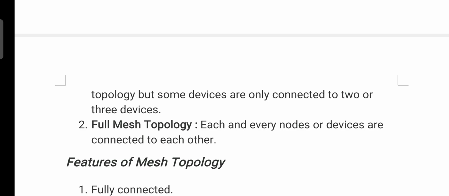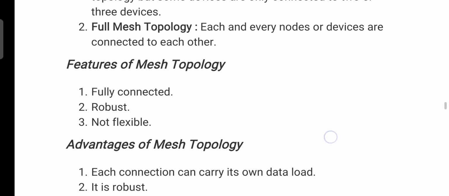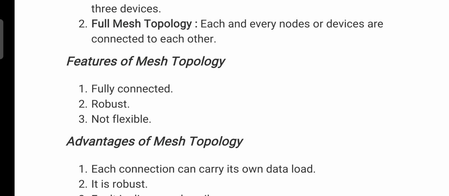Next one, full mesh topology. In this topology, each and every node or device is connected to each other. Next one, features of mesh topology. First one, fully connected, robust and not flexible.